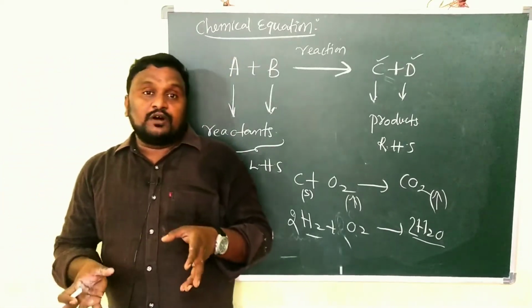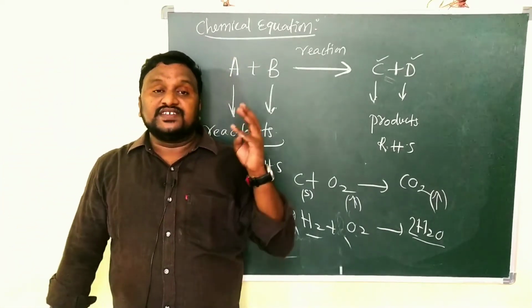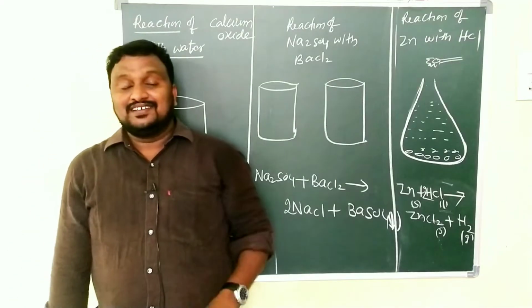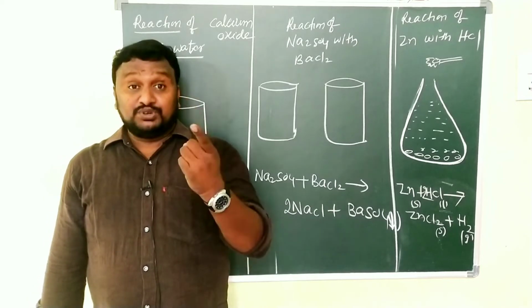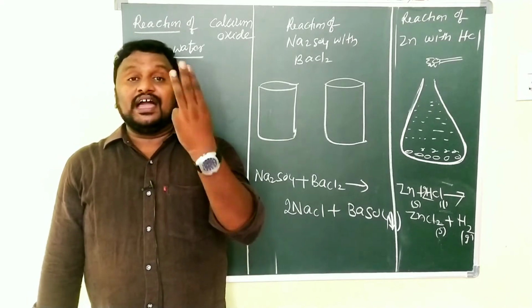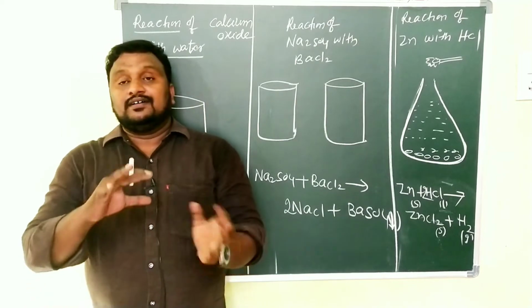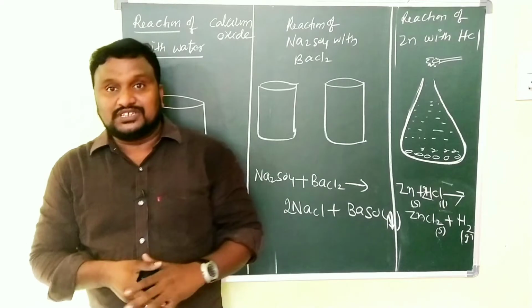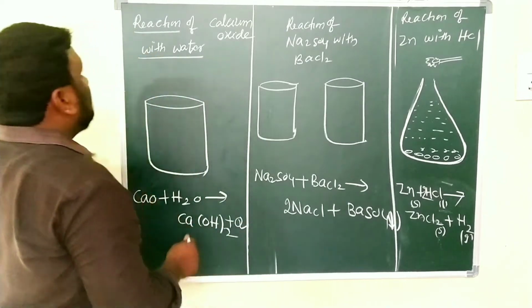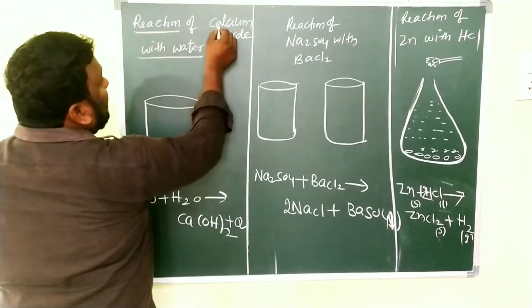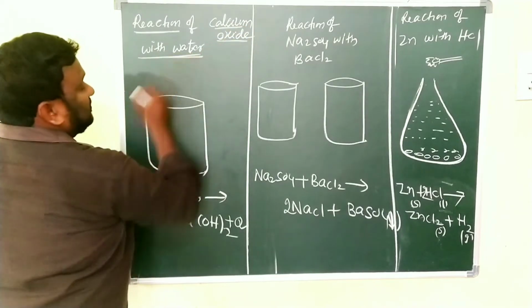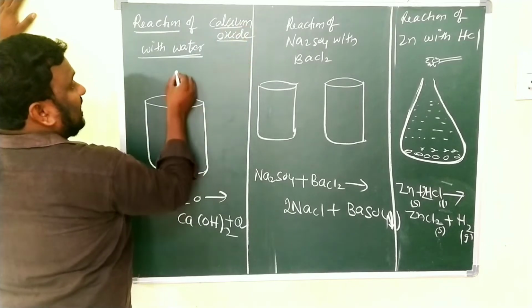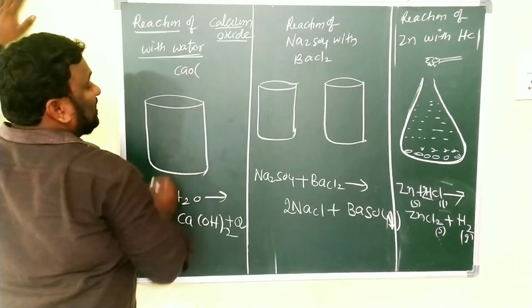So children, these are the examples for a chemical equation. And children, some activities are given in our textbook as activity 1, activity 2, activity 3. They are about a few chemical reactions. So let's discuss them. Children, the first thing is the reaction of calcium oxide with water. Here calcium oxide is also called quicklime.